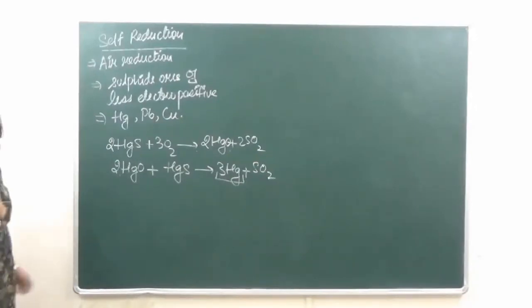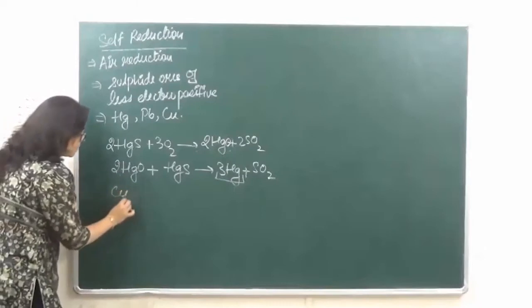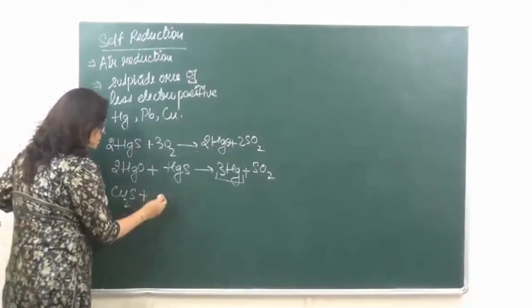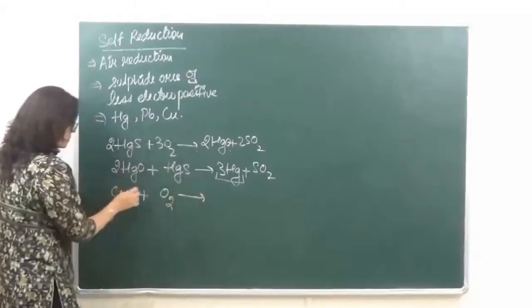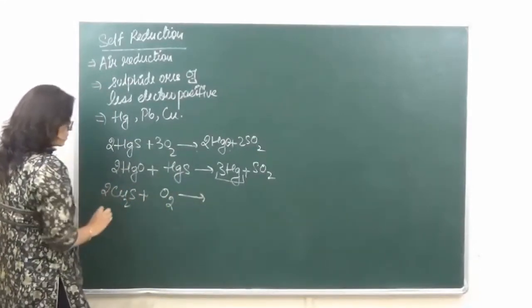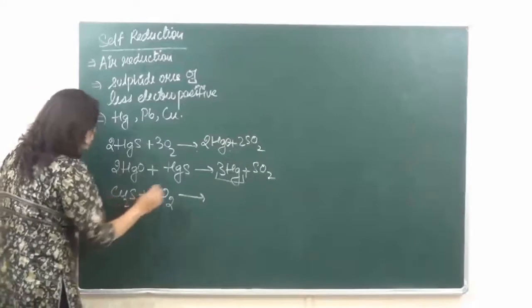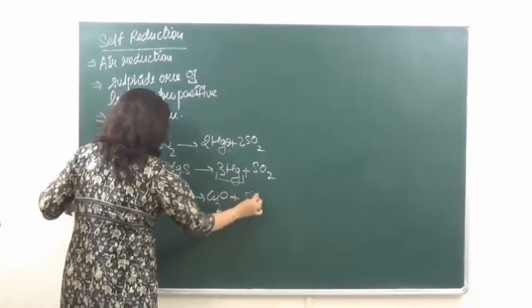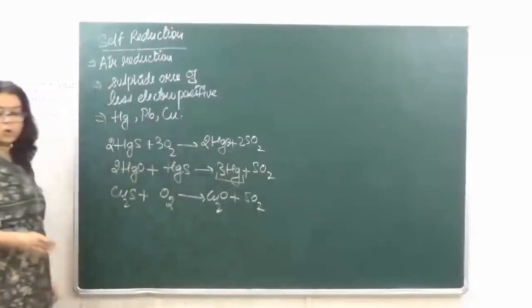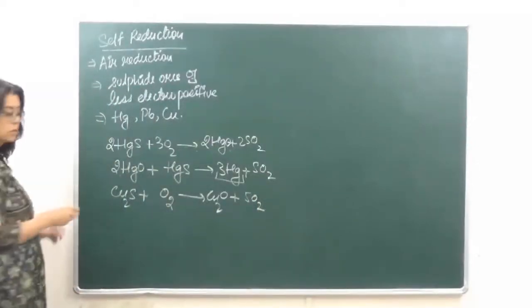In a similar manner, if we have copper sulfide, this is going to give us Cu2O plus SO2.